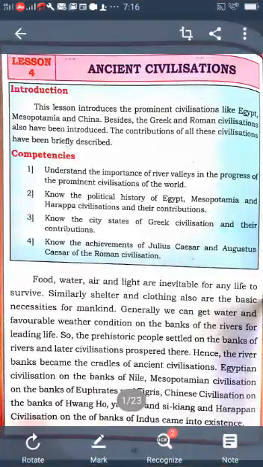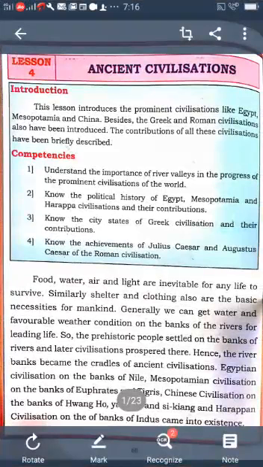In the previous class I explained about the Egyptian and Mesopotamian civilizations. Understood? What did you learn before I start the Chinese civilization? Once again we recall what you learned in the Egyptian civilization and also the Mesopotamian civilization. Egypt is one of the first civilizations of the world. It is the gift of the Nile River.